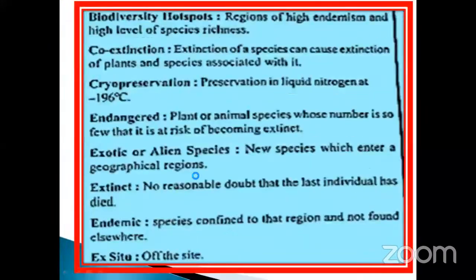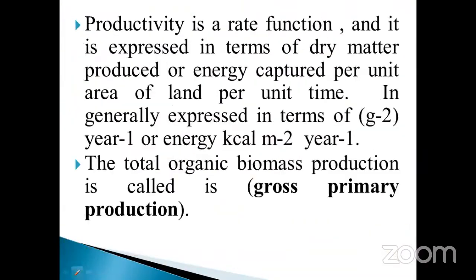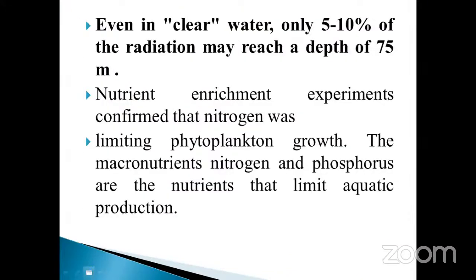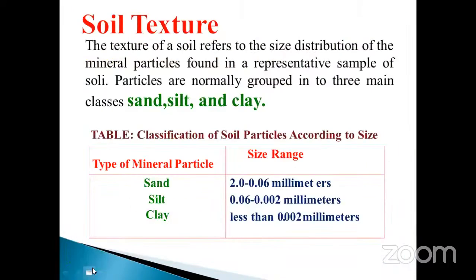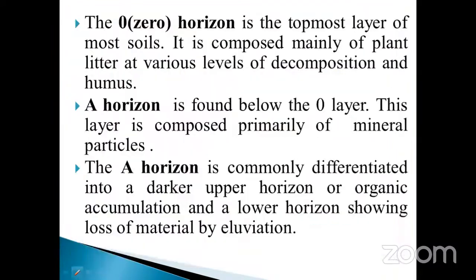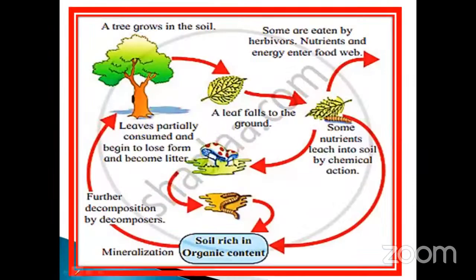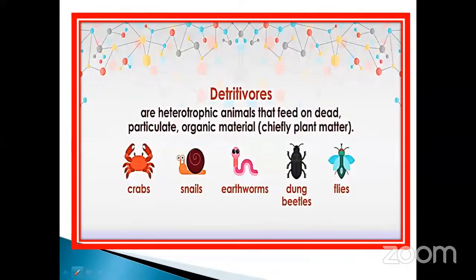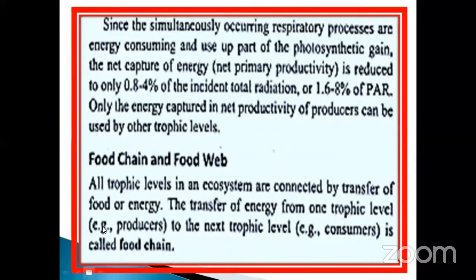See here. So what is a food chain? Already you know very well about that. Food chain is nothing but the connection of living organisms to abiotic factors and biotic factors through food. Okay, that is called a food chain. Okay, see here. So which one is the starting product? Which one is the initiator of this food chain? You know very well, which one? Producer. Which one is the producer?